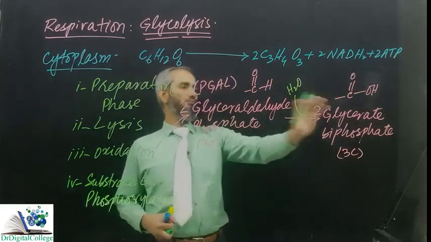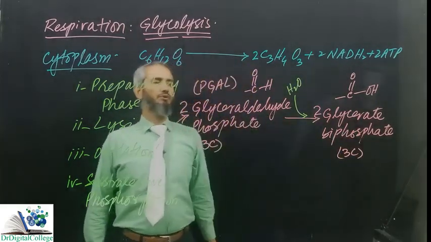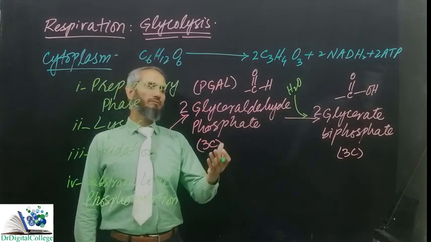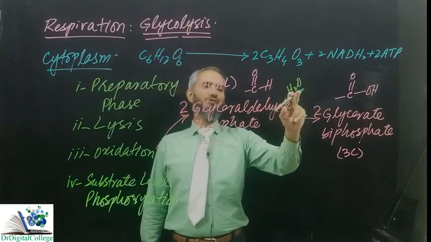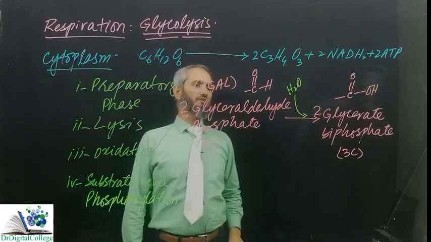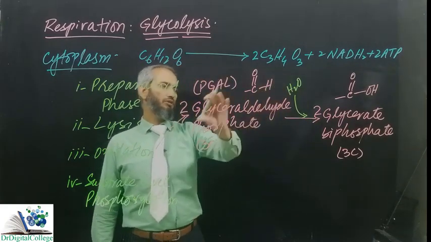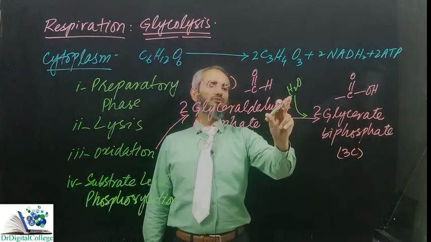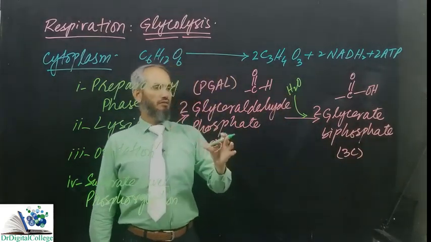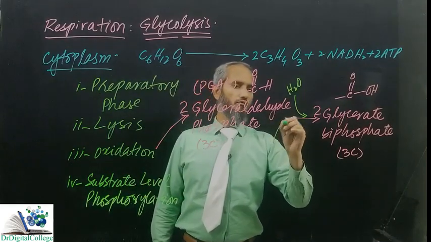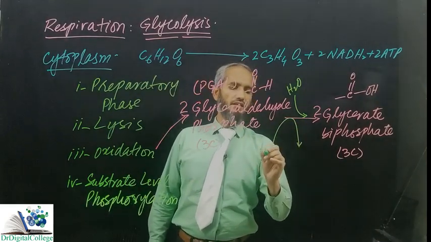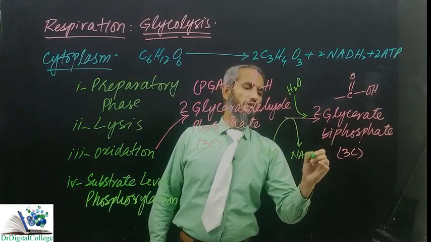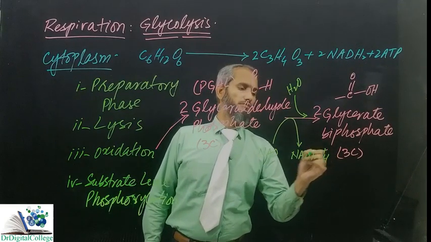During this oxidation process, a lot of energy is produced. This is an exergonic reaction or exothermic reaction. Energy is produced which is used for the breakdown of this water. Oxygen of the water is used for the oxidation of glyceraldehyde, whereby the 2 hydrogen and some more energy is taken away by NAD, which is then reduced into NADH plus H positive.